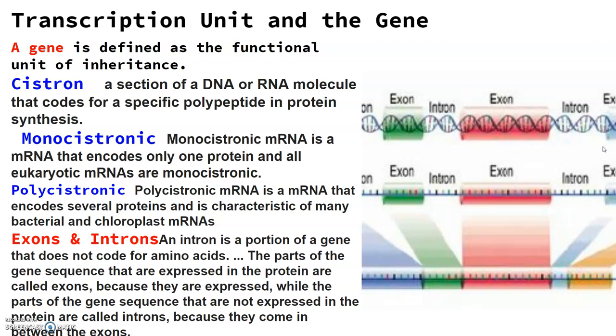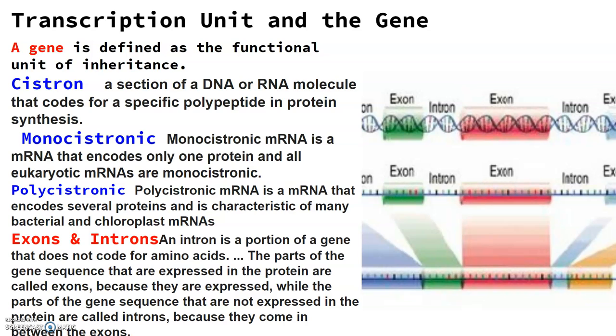So transcription unit and the gene. You know that a gene is defined as the functional unit of inheritance, and there is no ambiguity that the genes are located on the DNA. It is difficult to define a gene in terms of DNA sequences. DNA sequences which code for transfer RNA or ribosomal RNA molecules also define a gene.